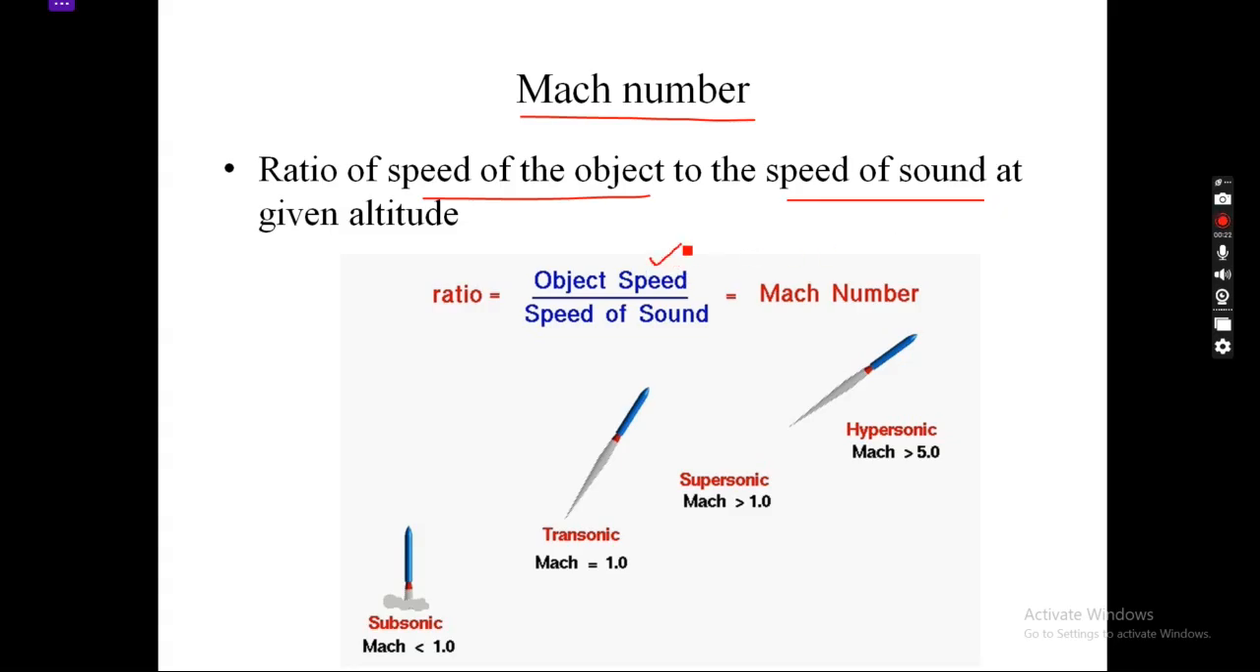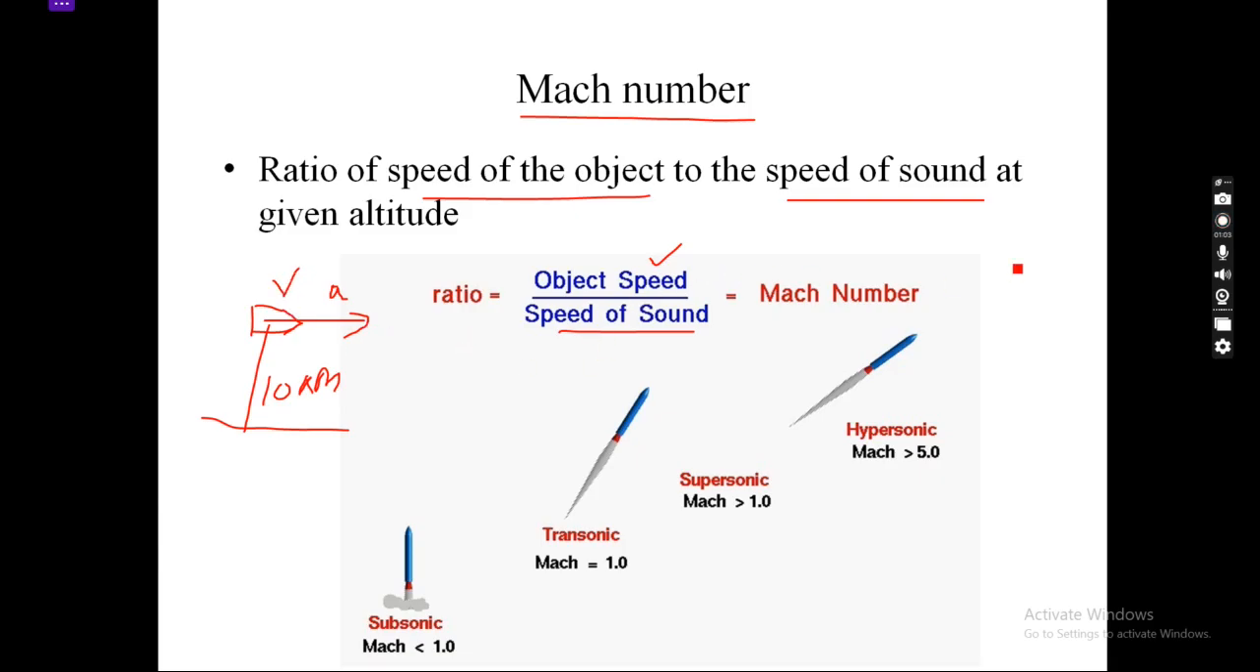The object could be a stone, a rock, an aeroplane or anything. So it is the ratio of the speed with which the object is moving to the speed of sound at that height. Let's say the object is flying at a height of 10 kilometers from the surface of the earth, say a very big missile. Then to calculate the Mach number of that missile, we need to know the speed of sound at that height and also the velocity of the object.